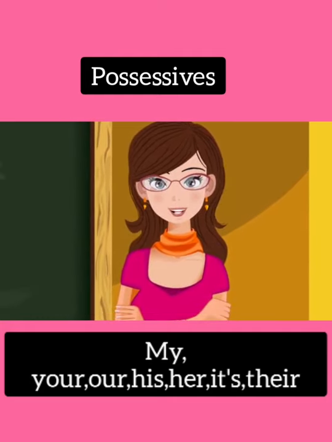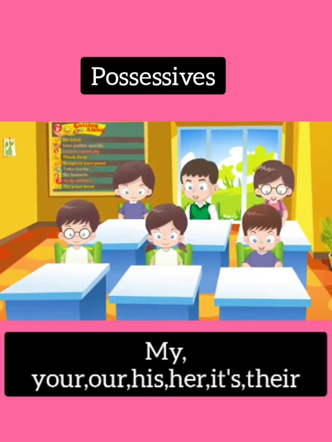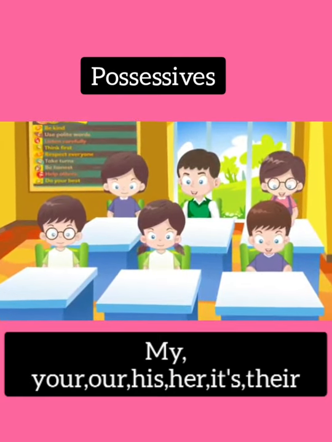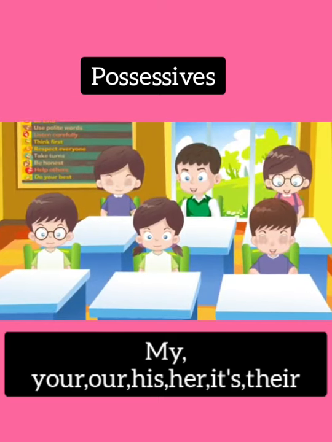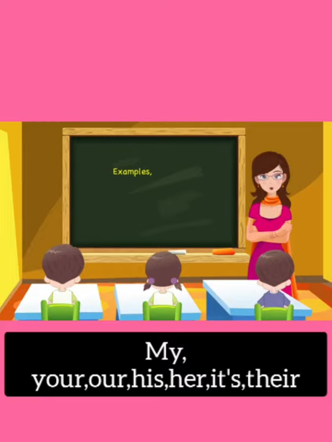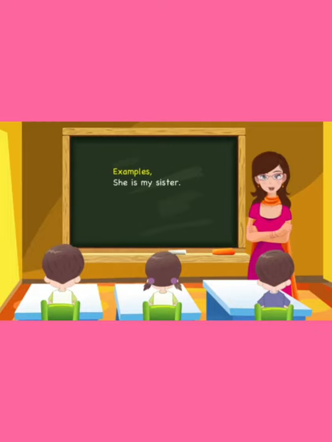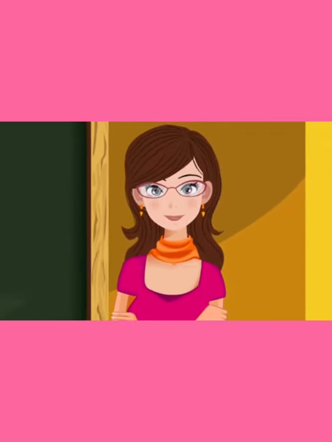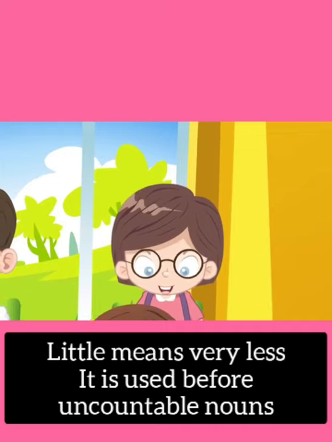Possessives. The words my, your, our, his, her, its, their are called possessives, and these words are to show the ownership or possessions. Look at the example, children. She is my sister. Your mother is coming. Okay, have you understood?